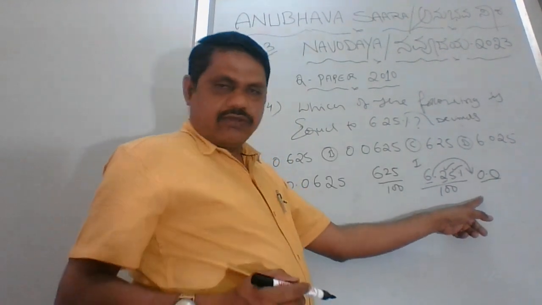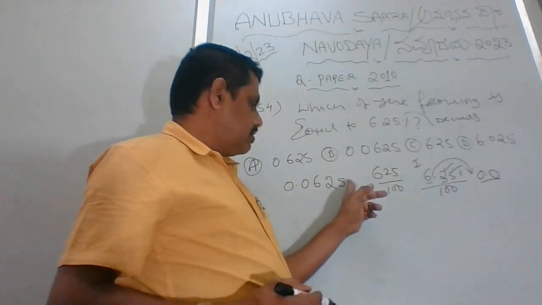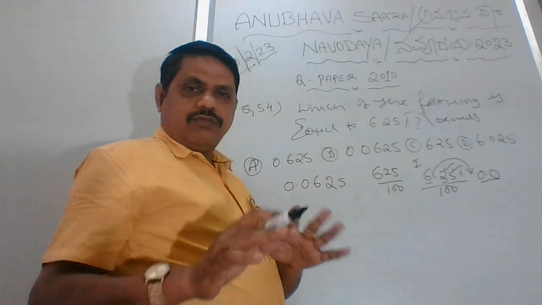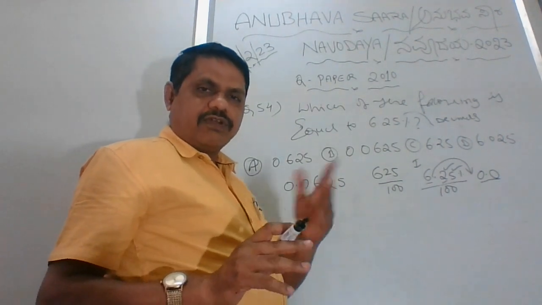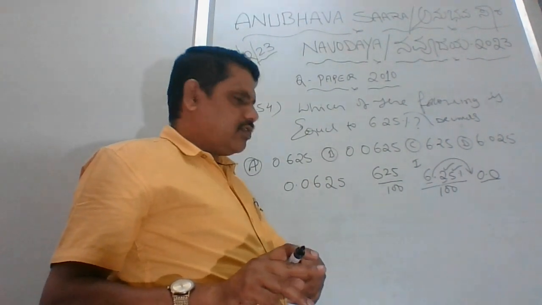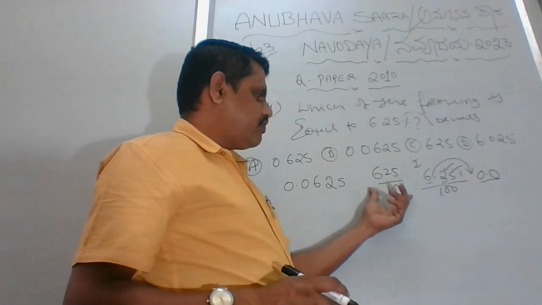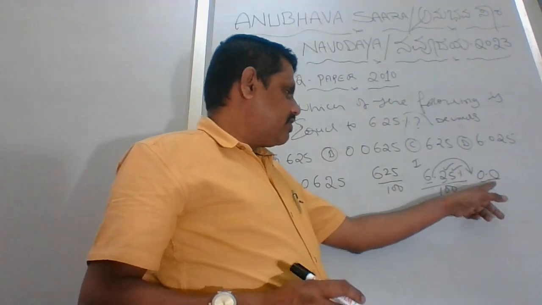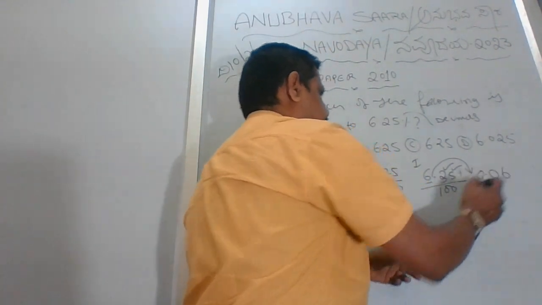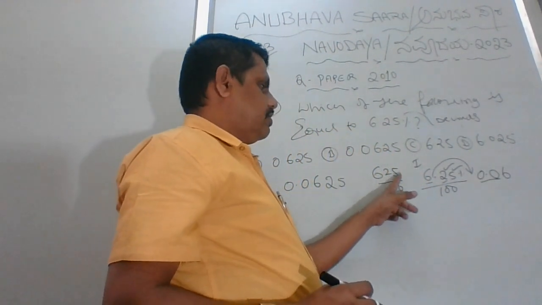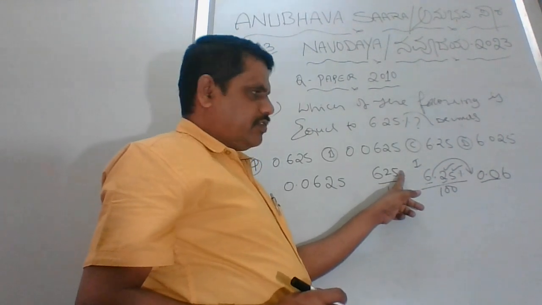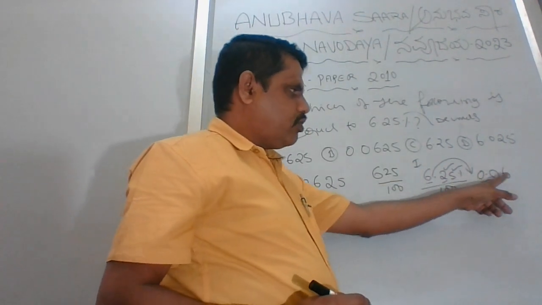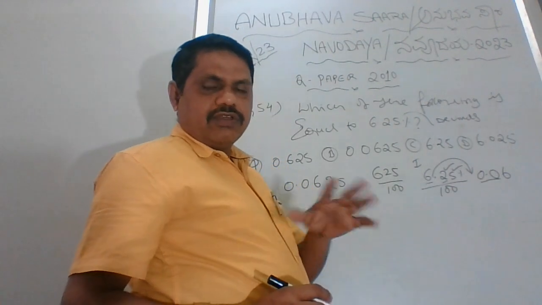I will show you this in a different method, the same division method we learned in the previous class. Start dividing: 100 into 6 goes 600. Here you don't need to put the 0, because the dot is there, and a 0 above the dot has no value.